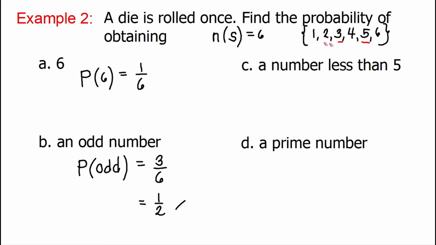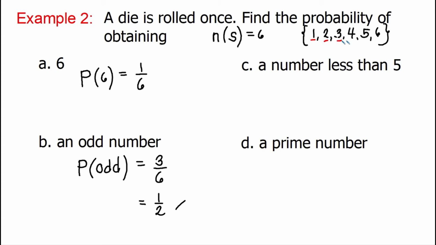Next, let's have letter C. What is the probability of getting a number less than 5? So, what are the numbers less than 5 in our sample space? The numbers less than 5 are 1. We also have 2, 3, and 4.